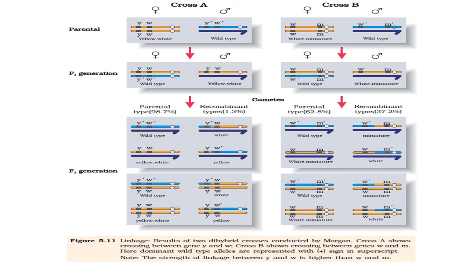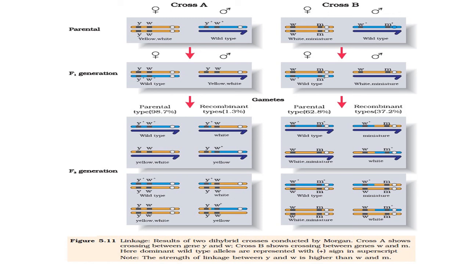So here we can say the majority is parental type, and very few are recombinant type, only 1.3%. In cross B, here white and miniature and wild type chromosomes are there. In the F1 generation, wild type and white miniature are observed. Then in the next progeny, the F2 generation, we can see that the parental type is 60.8%, while the recombinant type is